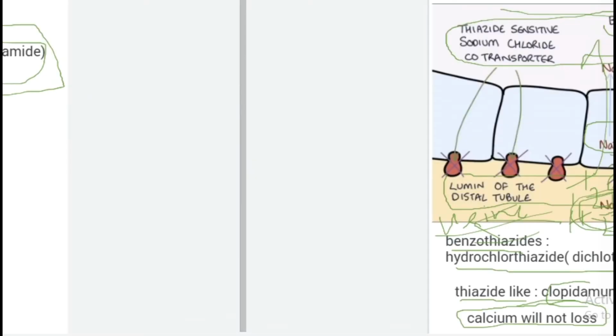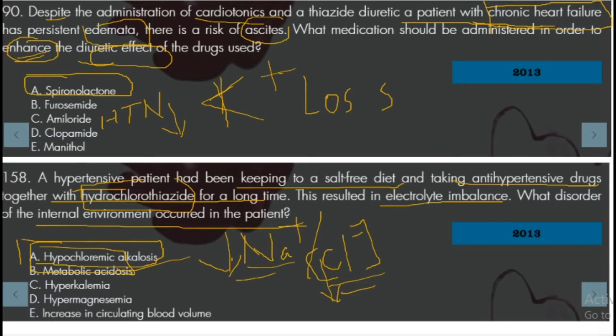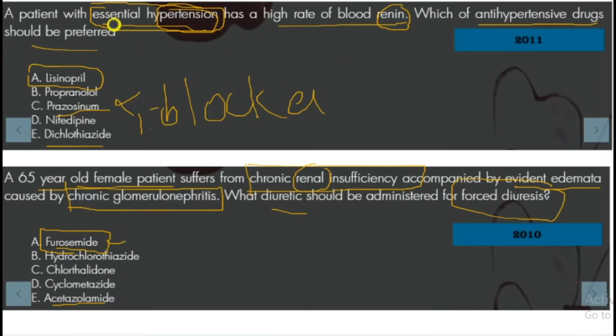So this is a question: a patient with essential hypertension and a high rate of blood renin. So there is a mechanism of angiotensin aldosterone. Which of the following antihypertensive drugs should be preferred? That is lisinopril. Propranolol is a non-selective beta blocker. Prazosin is an alpha 1 blocker. Nifedipine is a calcium channel blocker. Hydrochlorothiazide is a thiazide diuretic.